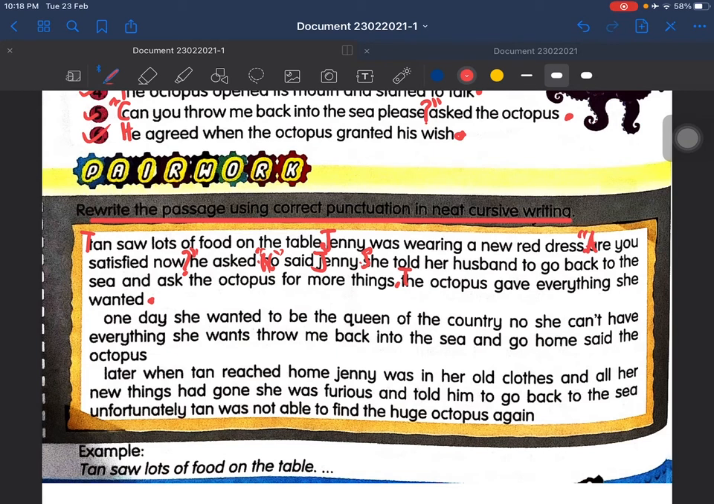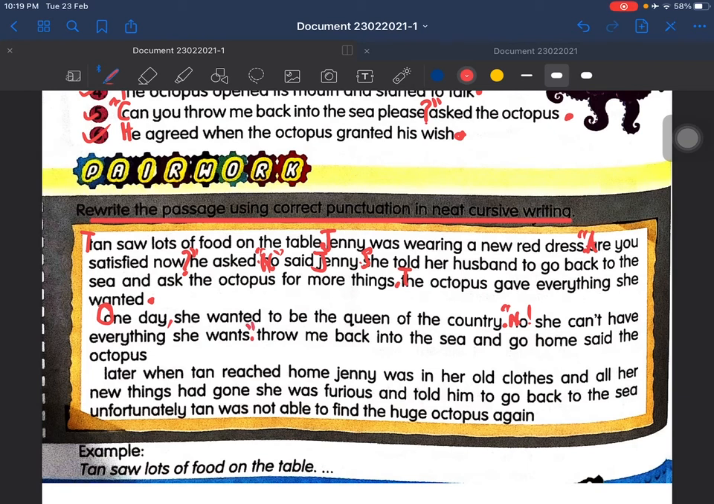And then the next paragraph, one day, she wanted to be the queen of the country, full stop. No, she can't have everything she wants. Okay, so you have to write this capital letter N and put quotation. No, no, she can't. Okay, exclamation. No, she can't have everything she wants, full stop.